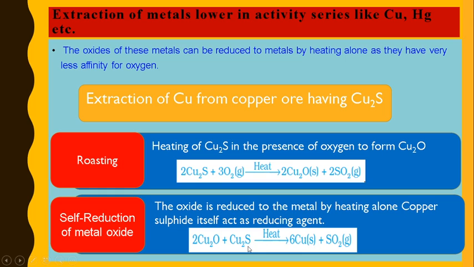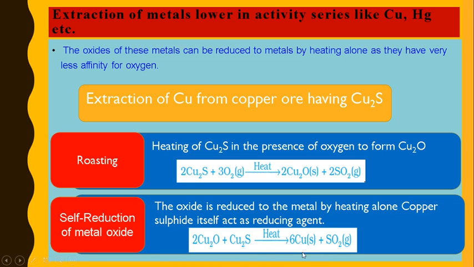So we do not need any external reducing agent. The copper sulfide ore itself is acting as the reducing agent. Therefore, this process is also known as self reduction or auto reduction of metal oxides.